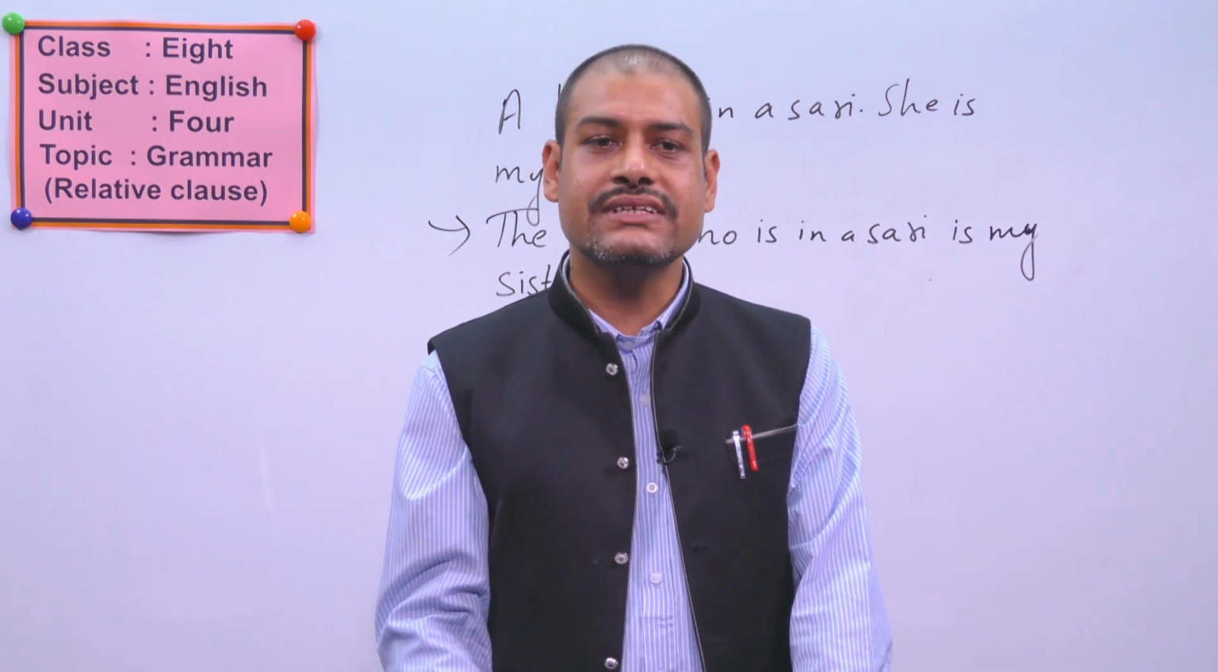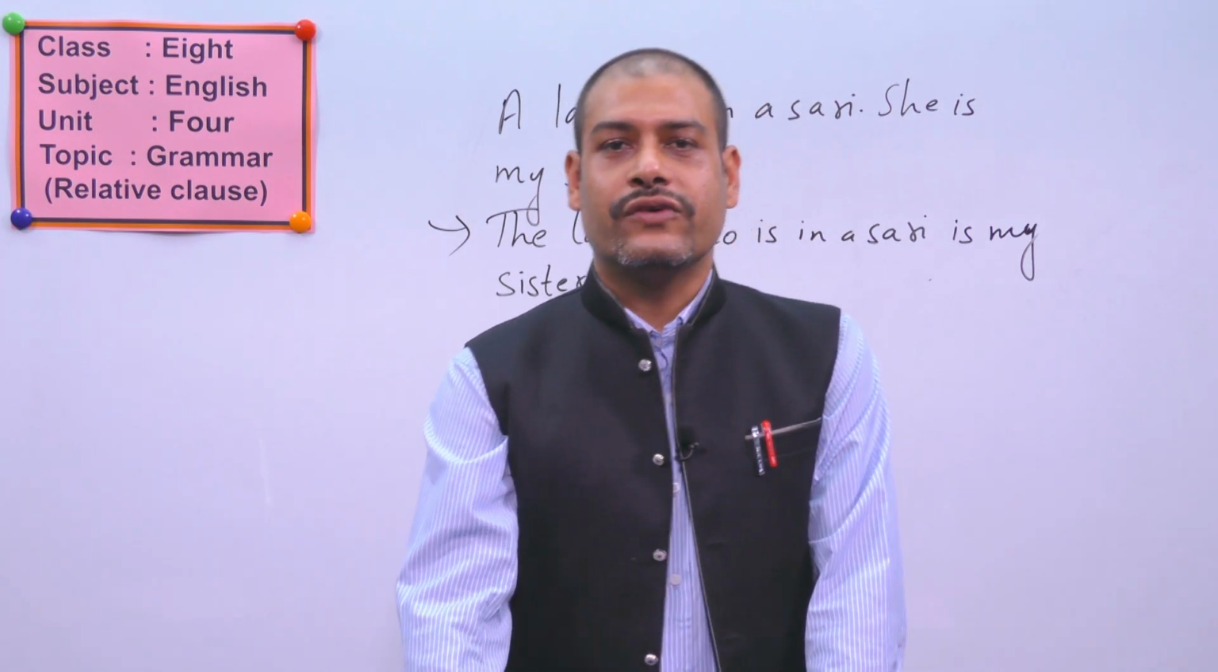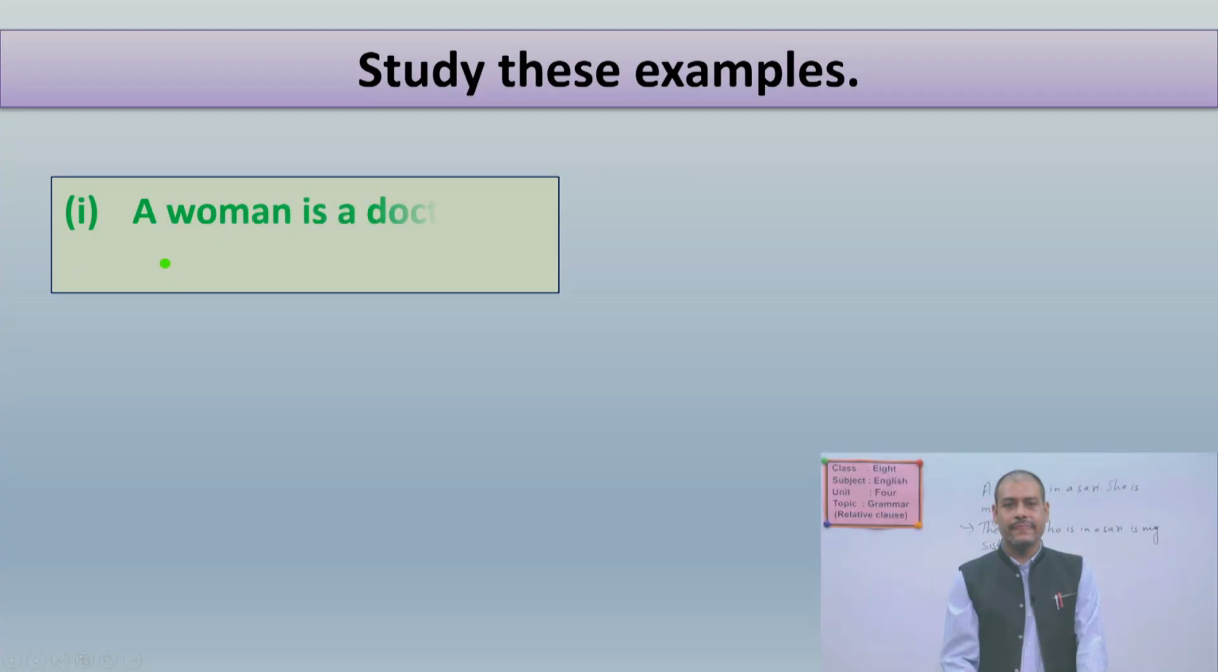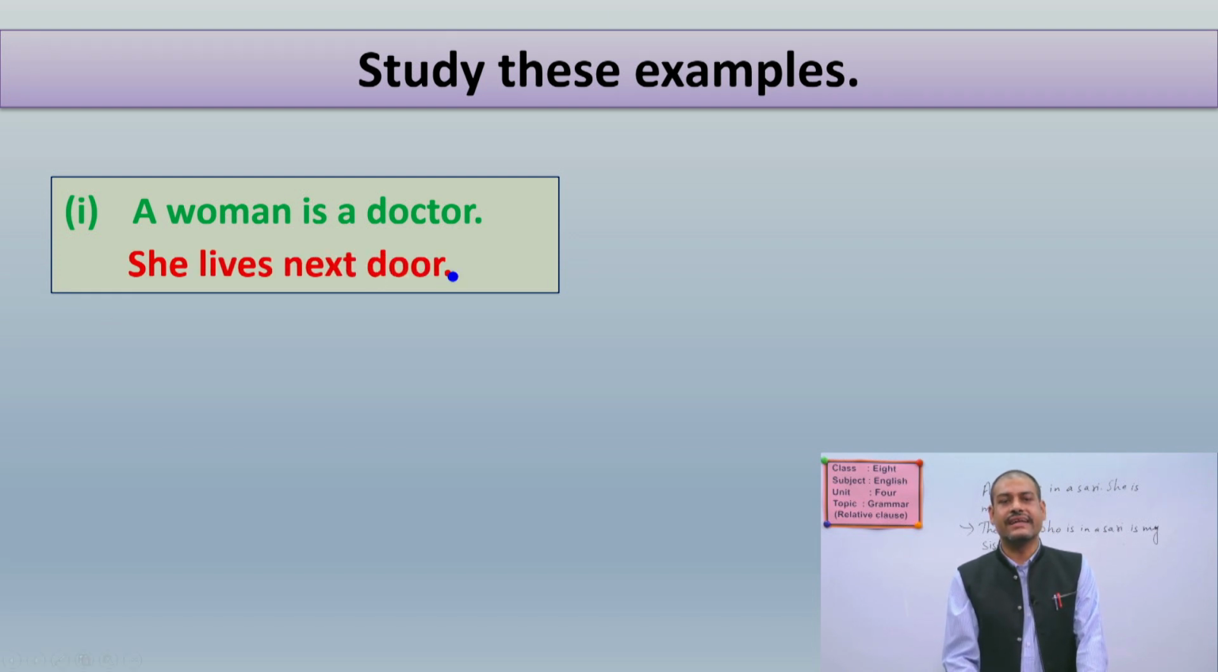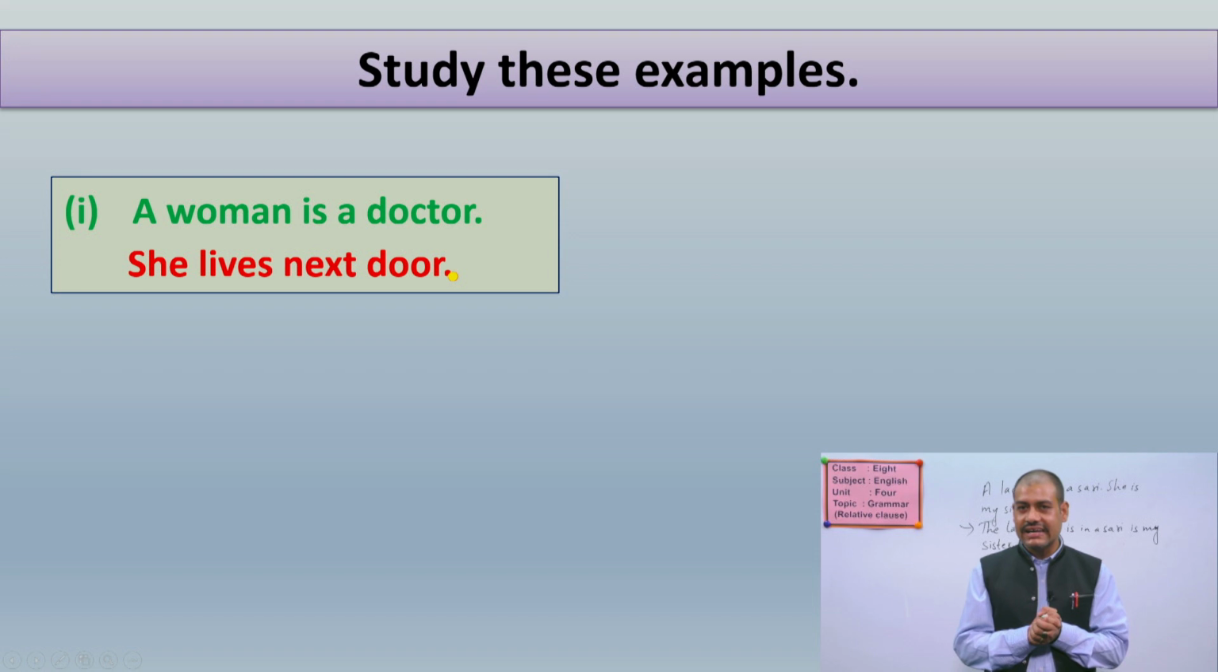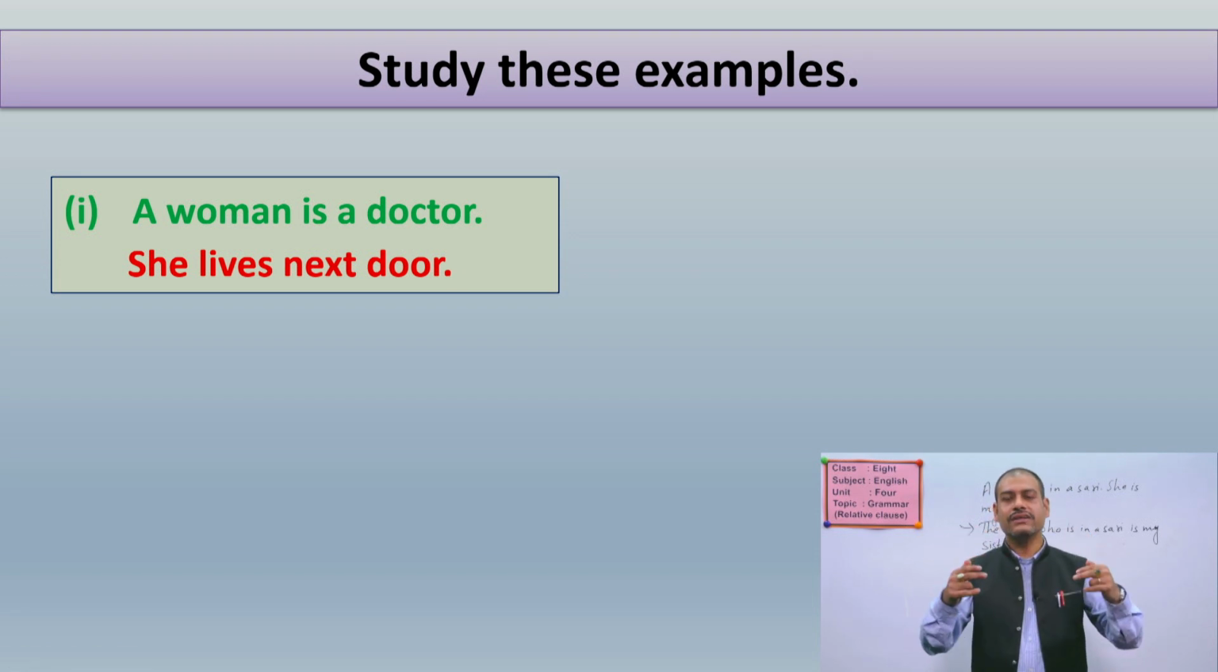The examples are, so first of all, what is written here? See, a woman is a doctor. How many sentences are here? Yes, only one. Okay, so another sentence, she lives next door. Now how many sentences are there? Two. A woman is a doctor and then she lives next door. Once again, please read it. A woman is a doctor, she lives next door.